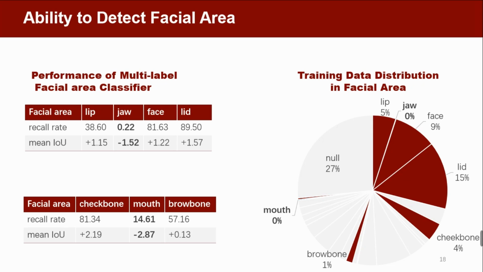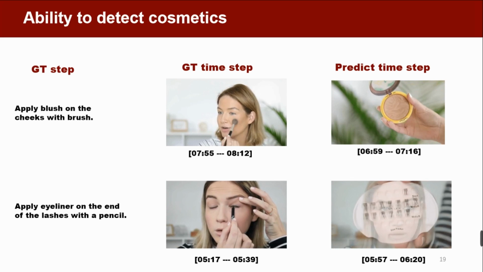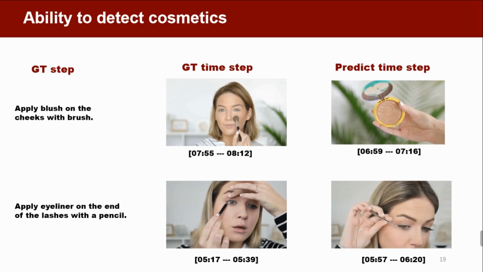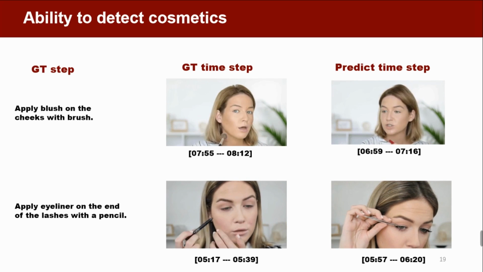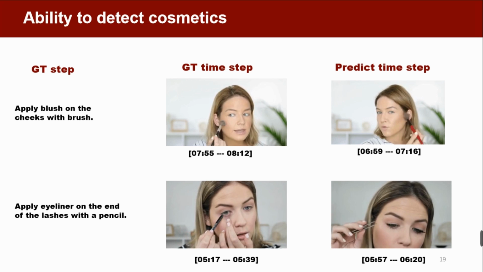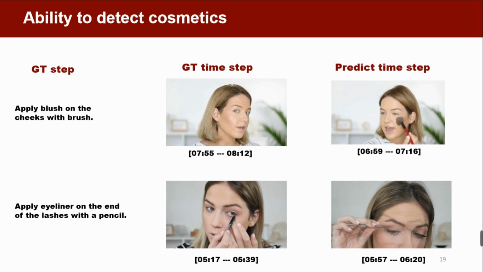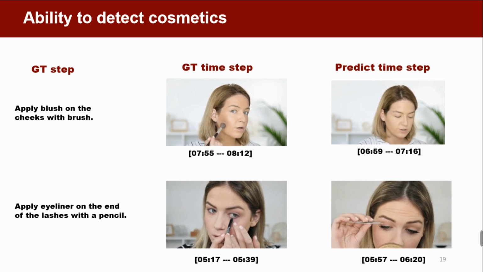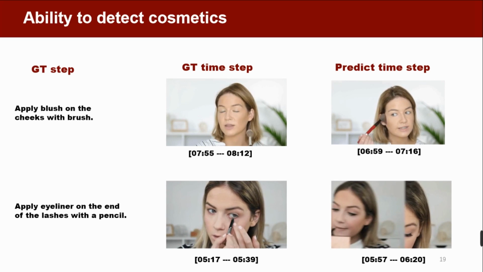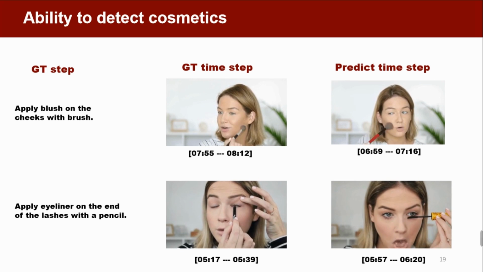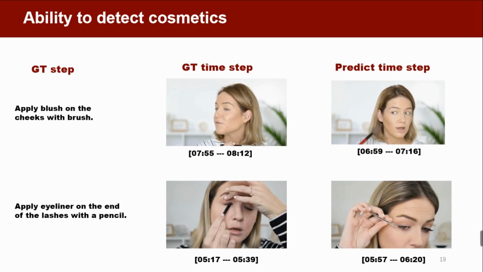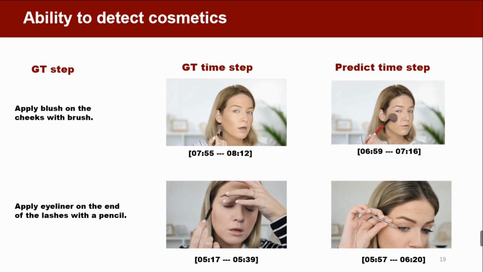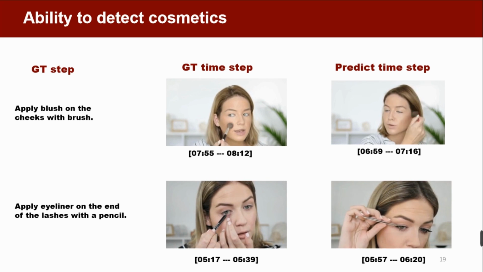In order to test the detection ability of the model on cosmetics, we conducted case analysis manually. First of all, the model lacks the ability to recognize similar cosmetics. In the first example, the ground truth is apply blush on the cheeks with a brush, but the model locates the contour part. The actions and the corresponding facial areas are quite similar for these two makeup steps. The difference is that blush makes the corresponding area red, and contour makes the corresponding area dark.